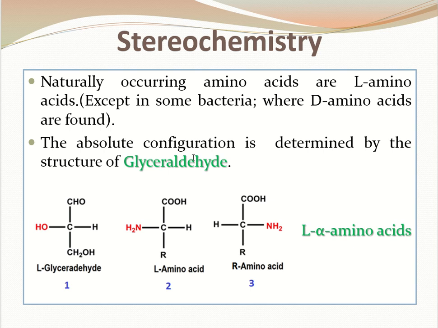For the absolute configuration of the amino acids, it is observed that for naturally occurring amino acids the L configuration is observed, whose structure has been determined from the structure of glyceraldehyde. So all the naturally occurring amino acids as a whole are L alpha amino acids, apart from some amino acids which exist as D amino acids in some bacteria.